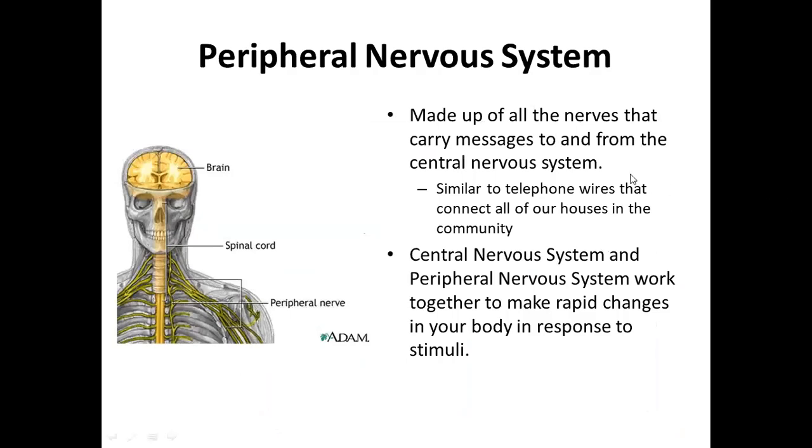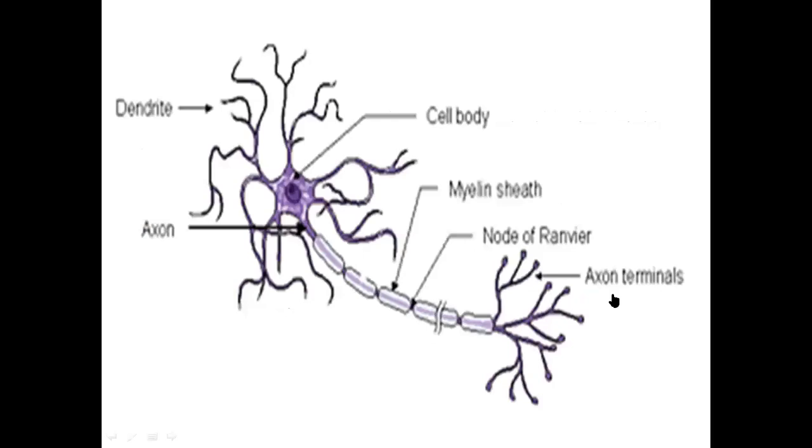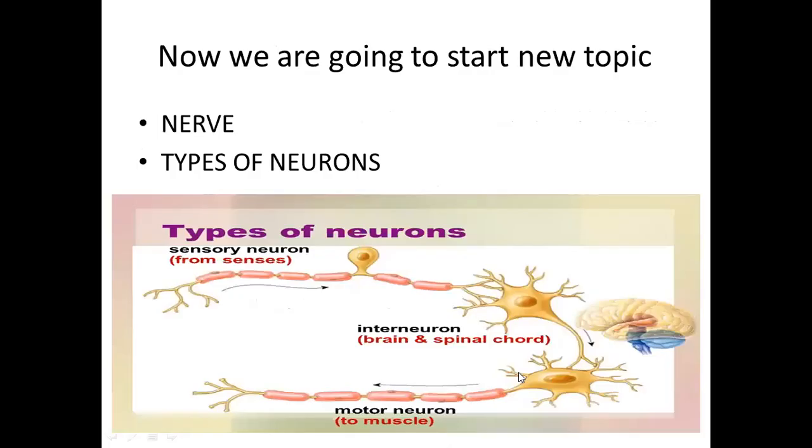The peripheral nervous system is composed of all the nerves which carry messages to and from the central nervous system, and both work together, allowing our body to respond to foreign stimuli. That is a completely labeled figure of a neuron, which we have already discussed.